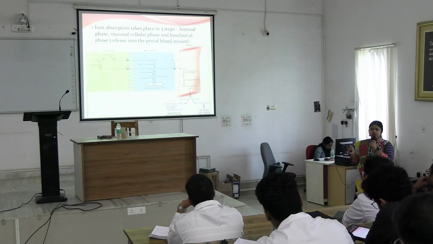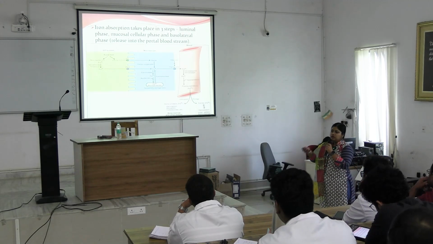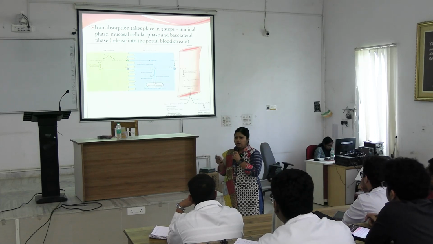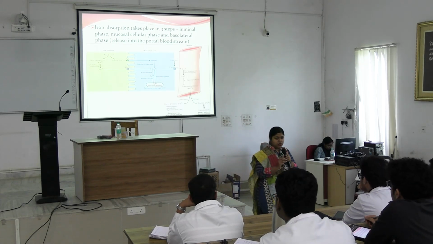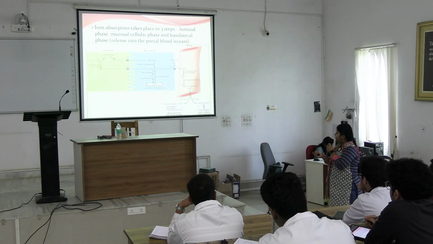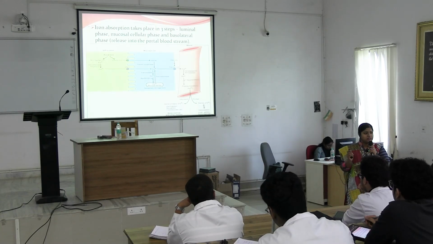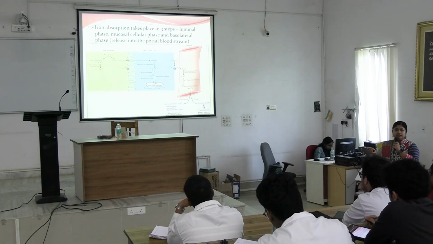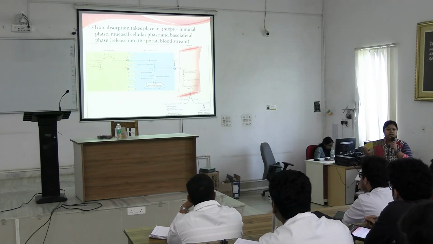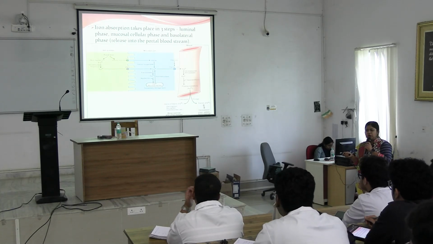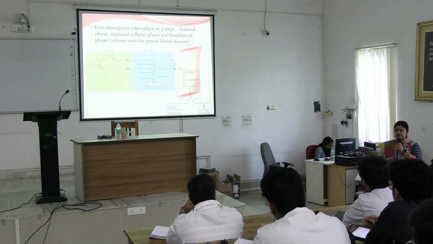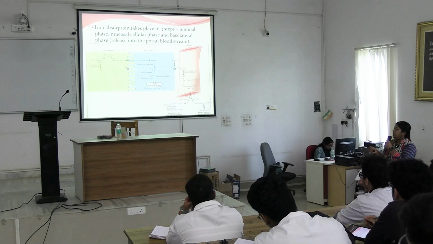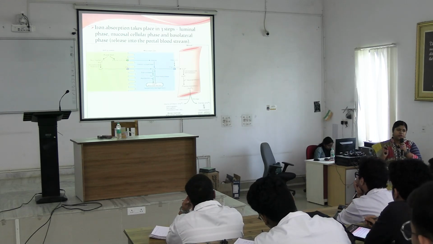But if someone's iron concentration is higher or they don't require iron right now, this ferritin will stay in mucosal cells only. So here is a blockage depending on the iron concentration of the person's body. So this is known as mucosal block theory.